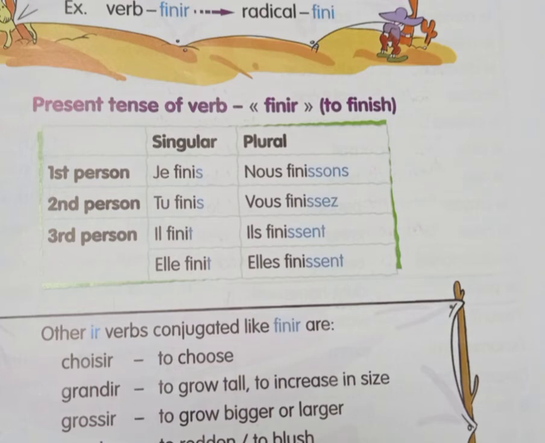You just have to replace the infinitive ending of the mother verb. For the first group of verbs, it's er, so you have to replace er and add the respective endings. Whereas in the second group, the infinitive ending is ir, you have to replace ir and add the respective endings. That's it. It's nothing to be confused about.